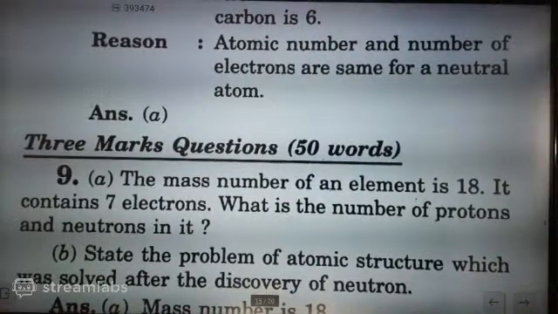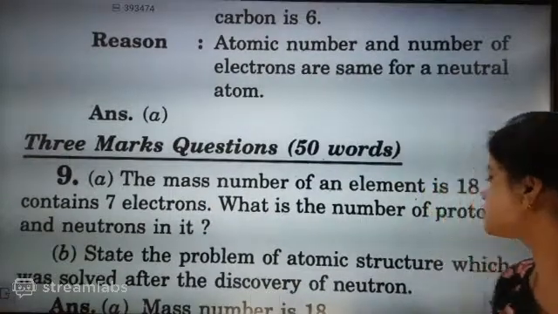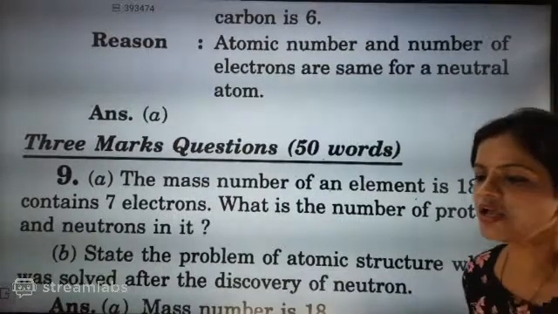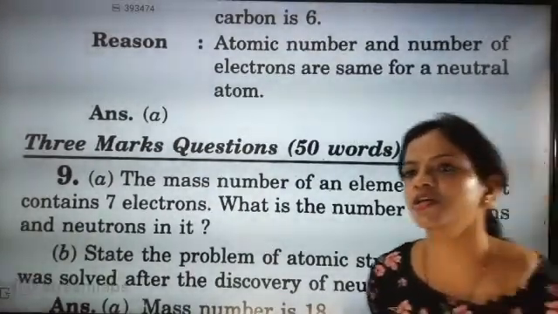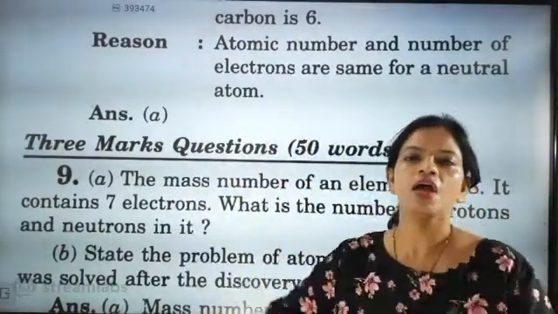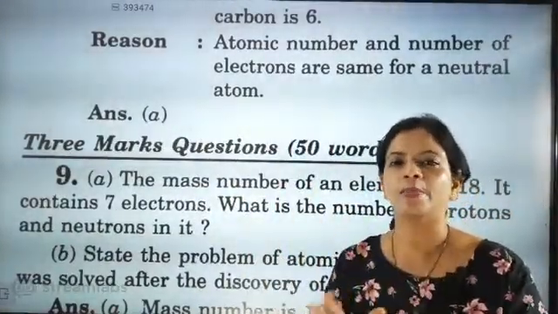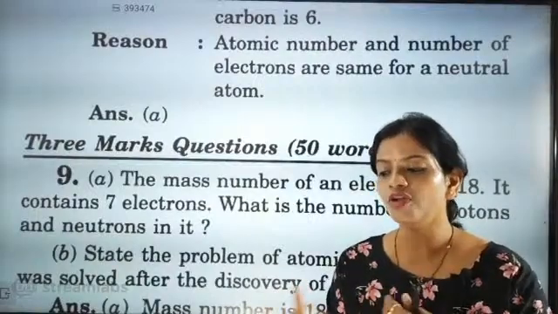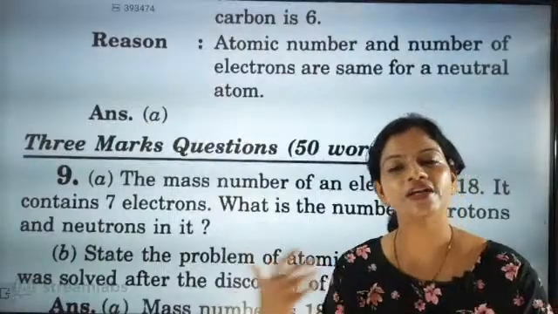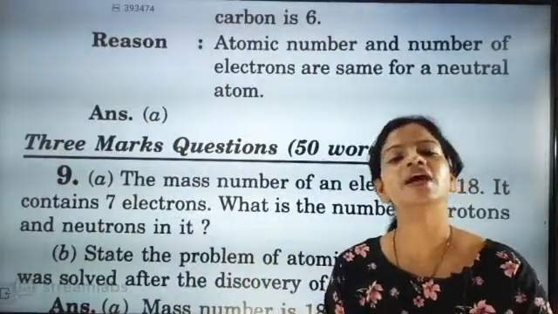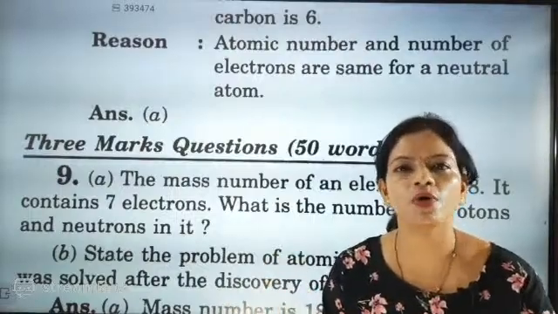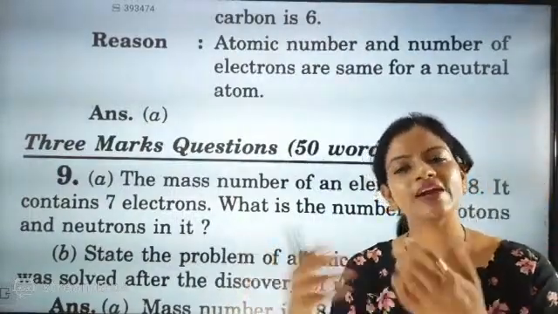State the problem of atomic structure which was solved after the discovery of the neutron. The electron was revolving around and protons were present inside the nucleus. But protons are all positive, and same charges repel each other, so 100% they will be fighting with each other.